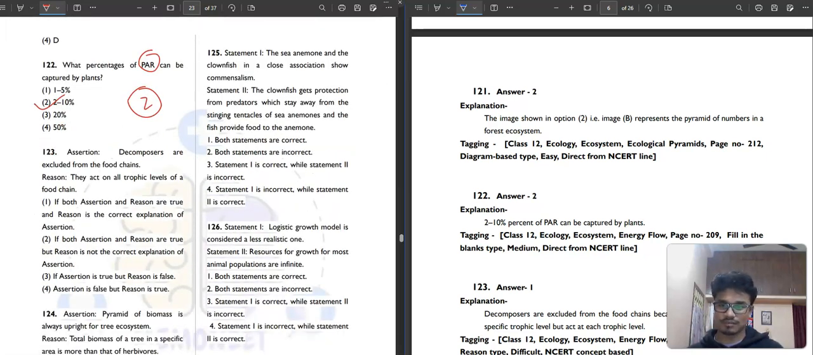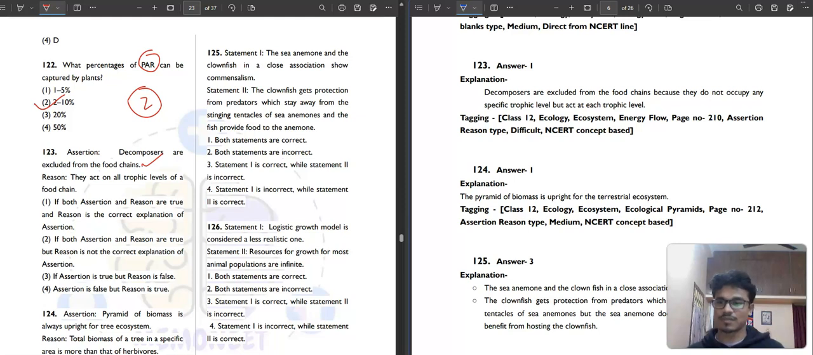Assertion: decomposers are excluded from food chains. Correct. They have another kind of food chain that is called a detritus food chain, not in the usual food chain. They act on all trophic levels of a food chain. Yes, you cannot categorize this. So they act on all trophic level of the food chain. Okay, so first option will be your correct answer.